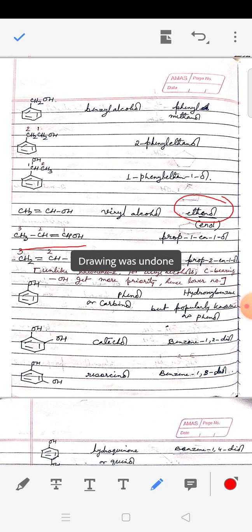Here you have CH attached to OH. The carbon bearing double bond and OH is same. So position 1 is carbon bearing OH. So it is prop-1-en-1-ol or simply prop-1-enol.